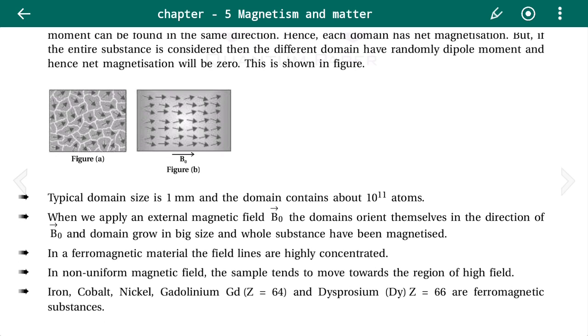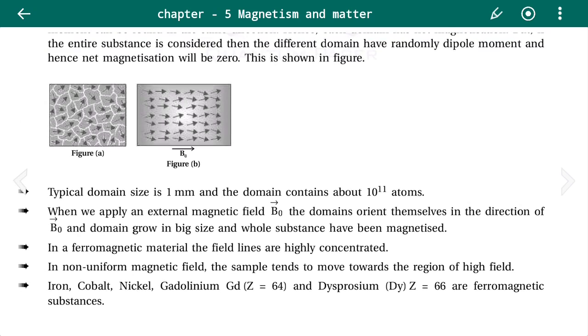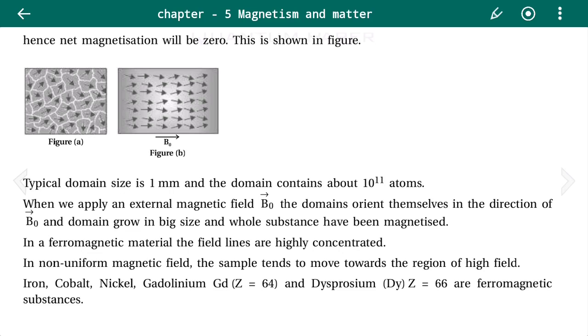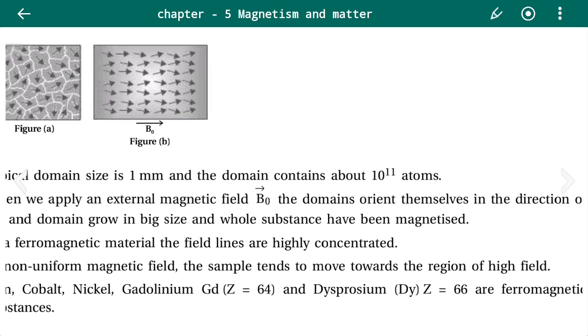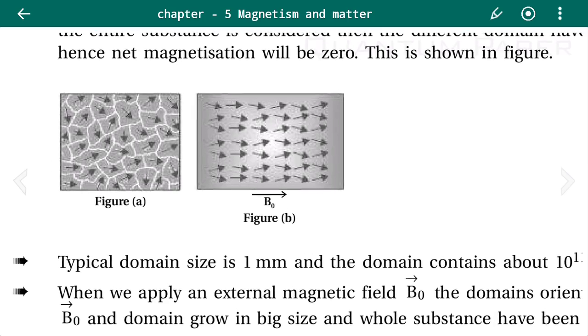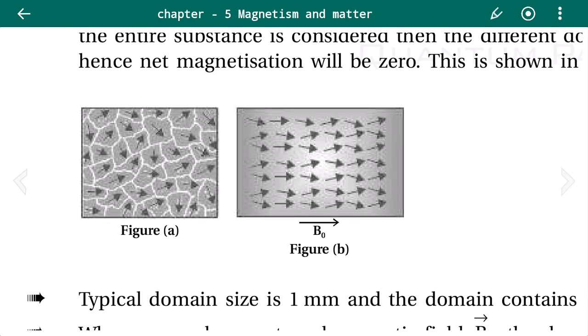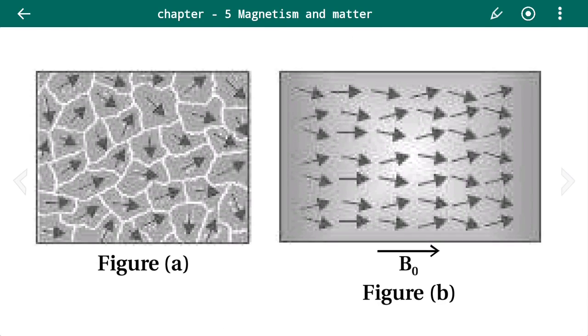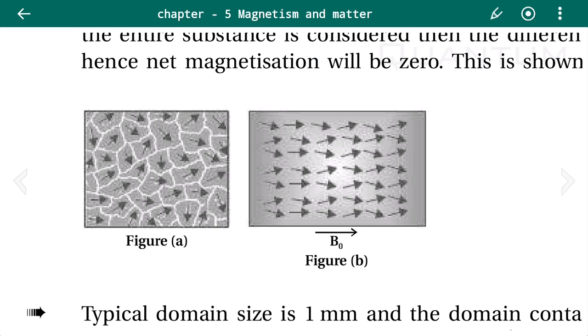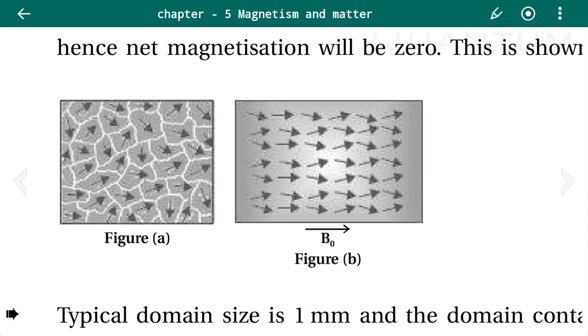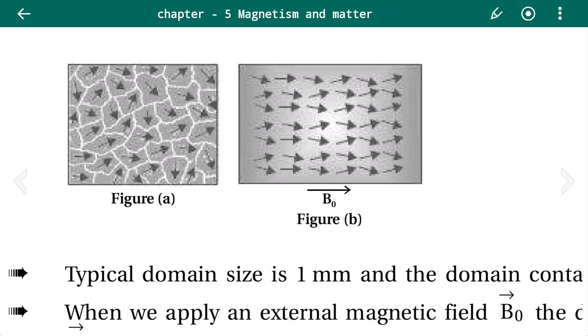When we apply an external magnetic field, the domains orient themselves in the direction of B0 and the domains grow in size, and the whole substance becomes magnetized. That means, as discussed earlier, in the absence of the magnetic field, these dipole moments are in random directions. But when we put the substance in the external magnetic field, all the dipole moments tend to align themselves along the direction of the magnetic field.